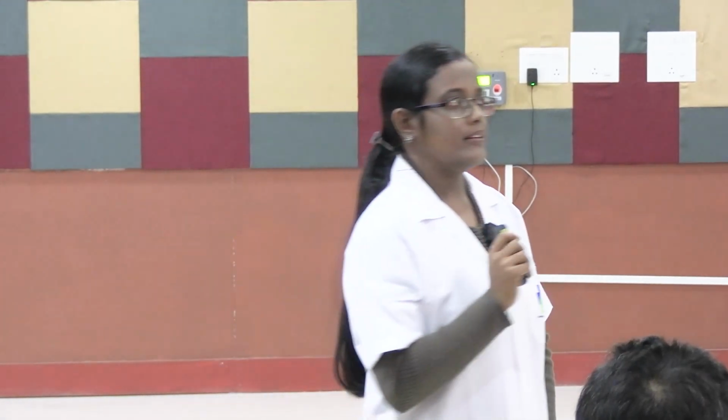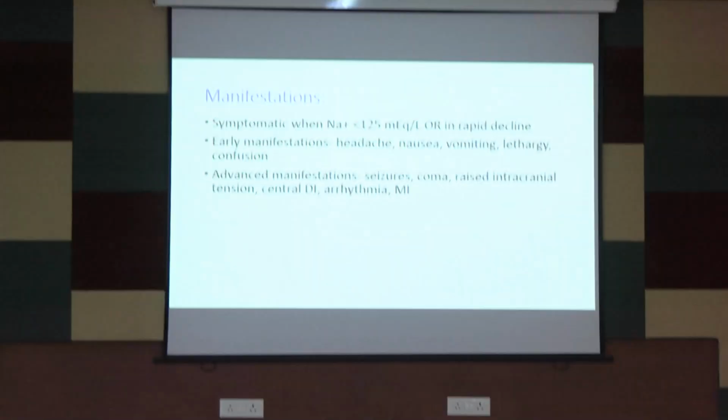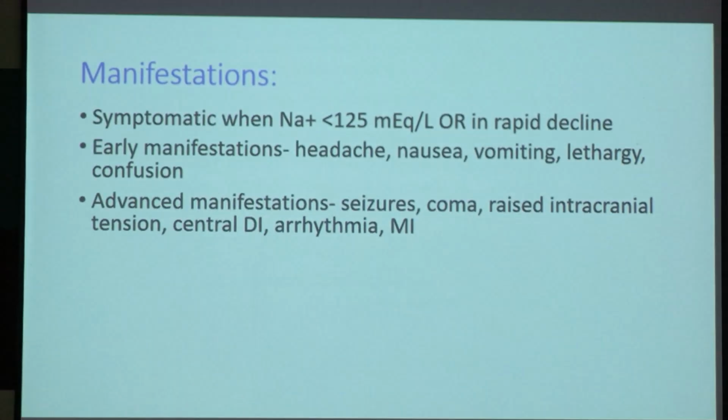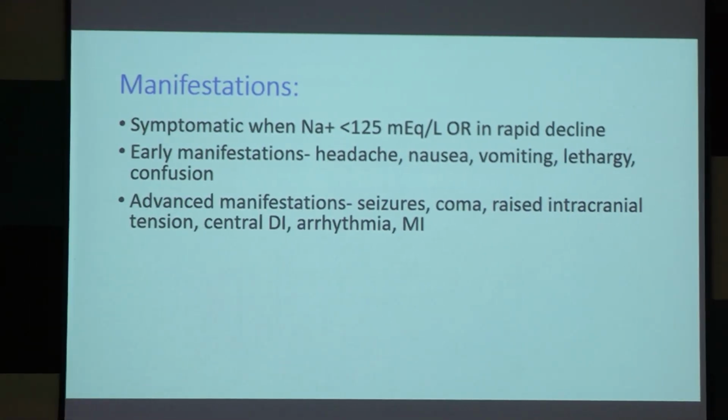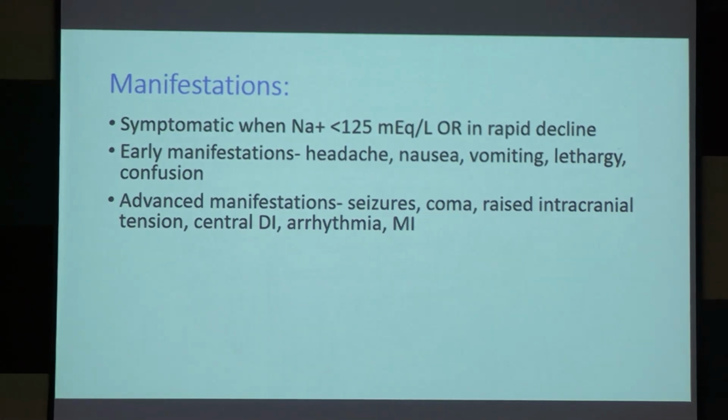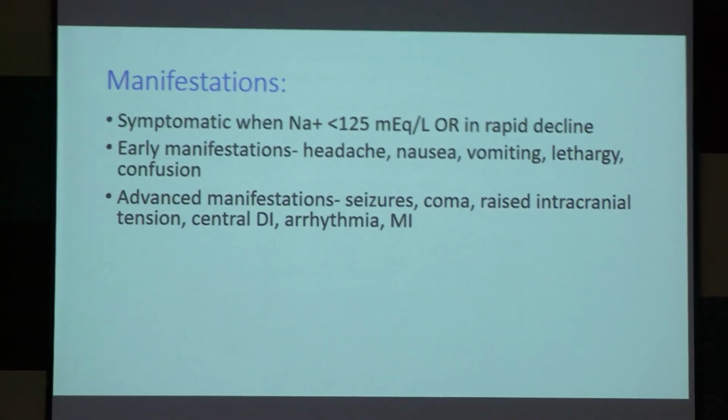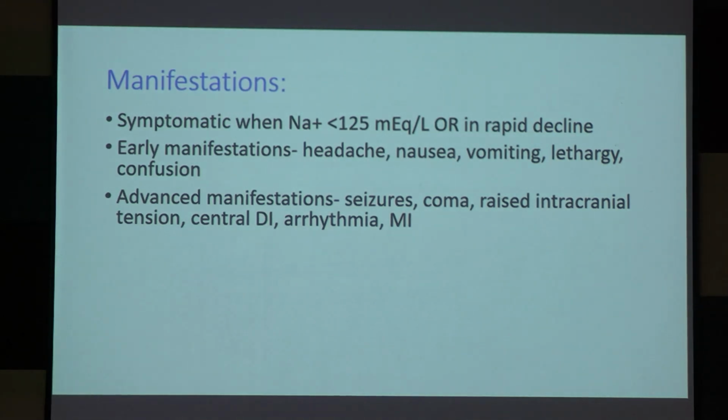So there must be some manifestations, and they may be very critical. Symptoms: less than 135 is hyponatremia, but at 130 to 135 the body can manage, or there may be fewer symptoms. But whenever it is getting less than 130, or especially 125, there will be symptoms, okay.